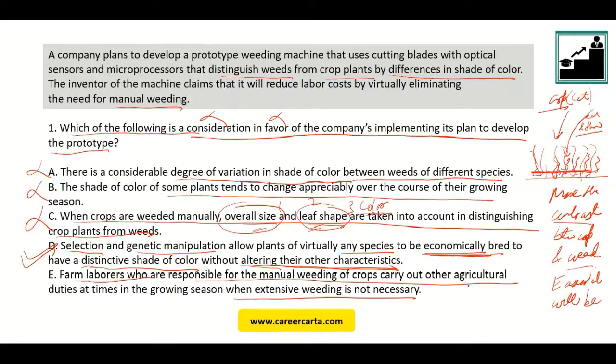Essentially, it's a factor which is in favor of manual laborers. I'm trying to reduce labor cost by eliminating the manual weeding. So if it is in favor of manual weeding, then it is definitely not in my favor. Hence, this option goes out and D becomes your answer. So as you've seen, a lot of times the basic raw thought will help you in identifying the answer. In the course of our future sessions, we are definitely going to see the different types of questions that come in critical reasoning. Stay tuned for the same.